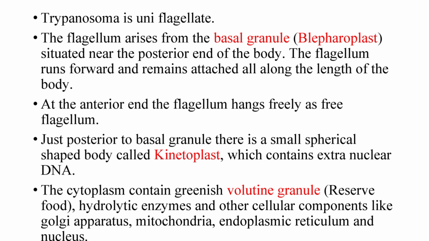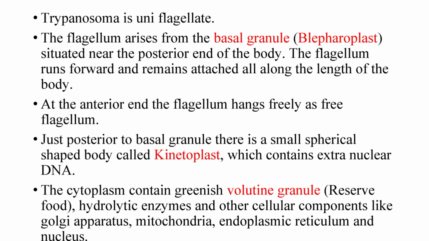Trypanosoma is uniflagellate. The flagellum arises from the basal granule, that is the blepharoblast, situated near the posterior end of the body. The flagellum runs forward and remains attached all along the length of the body. At the anterior end, the flagellum hangs freely as the free flagellum.